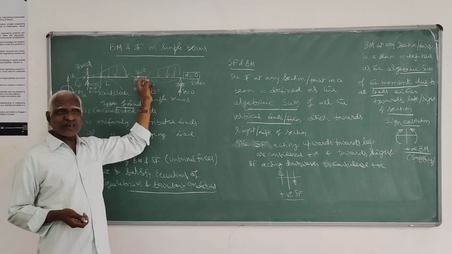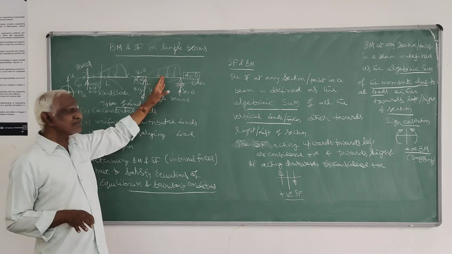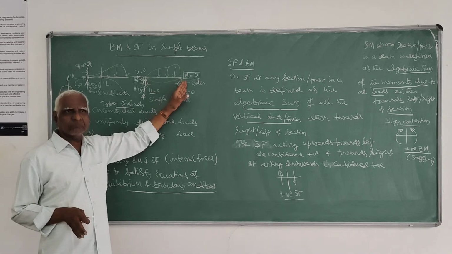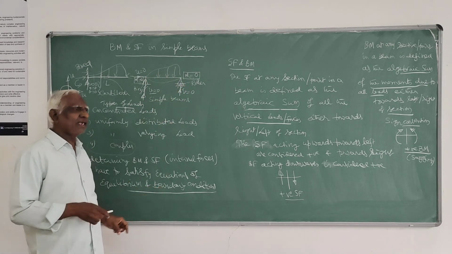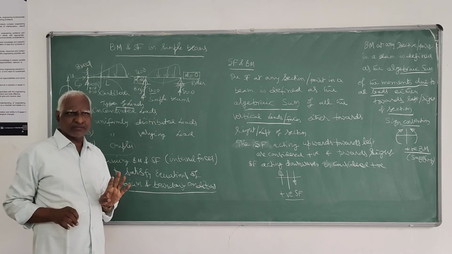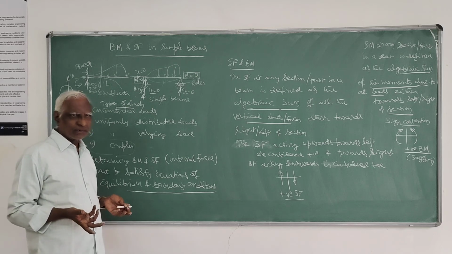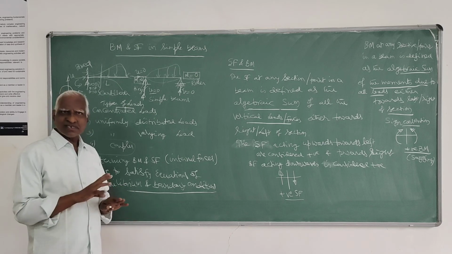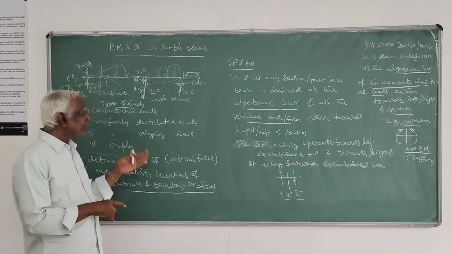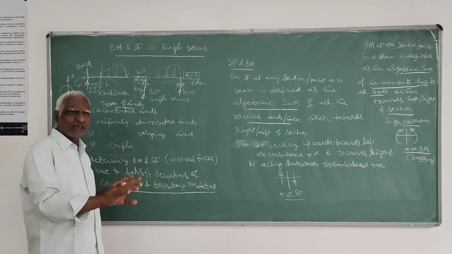Here, moments are zero in the simply supported case at the supports. Maximum moment will occur at some section. Usually, it can occur at the center point of the simply supported beam. That you have to evaluate. That's all the thing. Now, the types of problem are either cantilever or beam, with load either concentrated load or UDL.